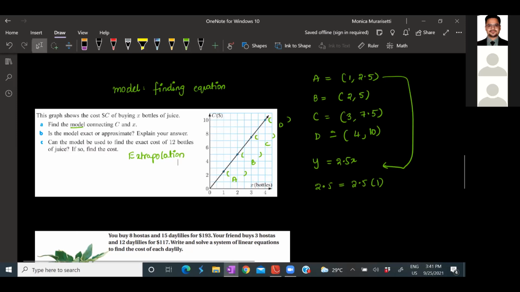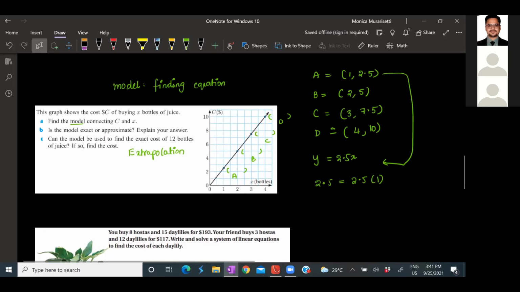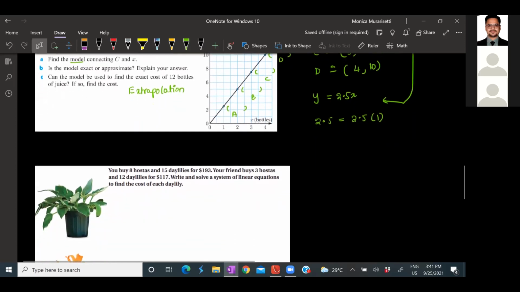Now we'll move on to one more concept in algebra, that is system of linear equations, also called simultaneous equations. Okay. Now see this.